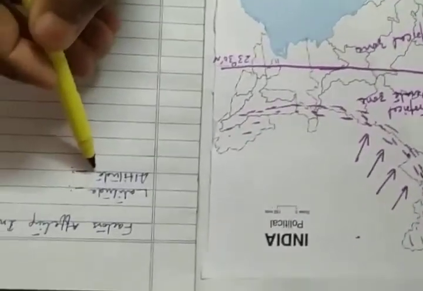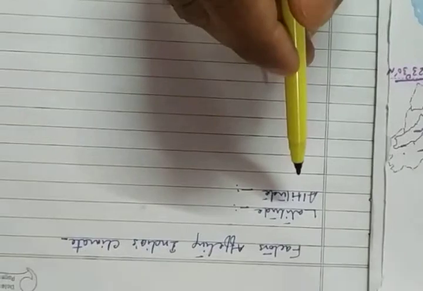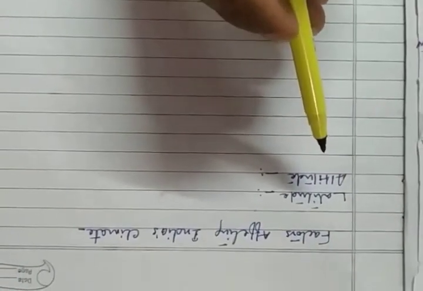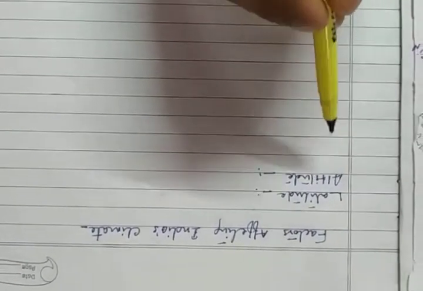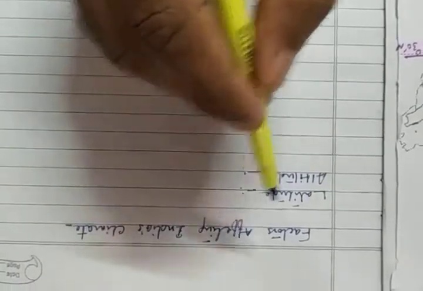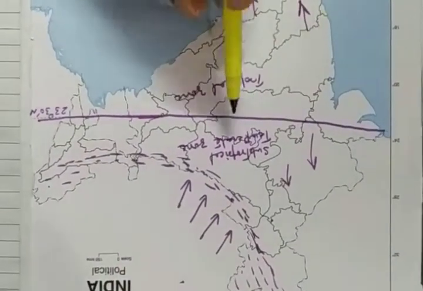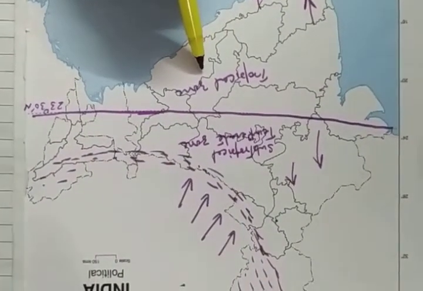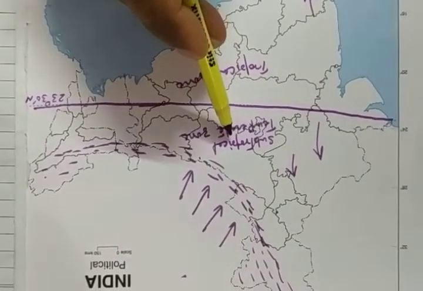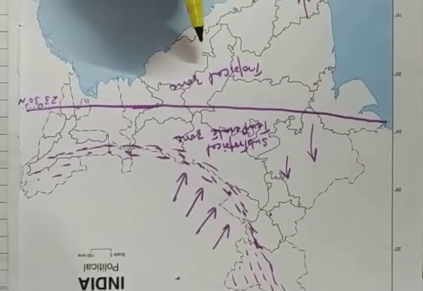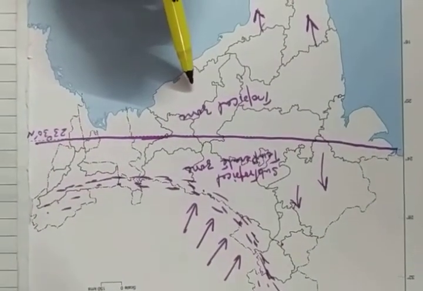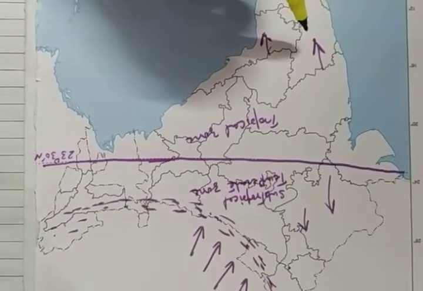So, children, how these factors, latitude and altitude, affect the climate of India, I think it's clear to you. Take latitude: the Tropic of Cancer divides India into two equal halves, the northern India and the southern India. This region has a tropical type of climate. This region has a subtropical type of climate. Here, very high temperature, heavy rainfall and high humidity.